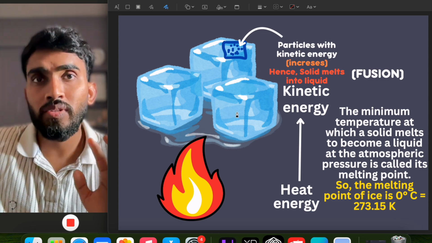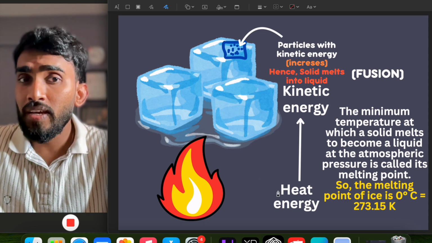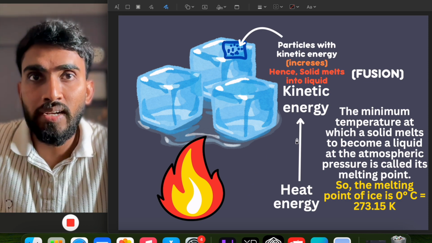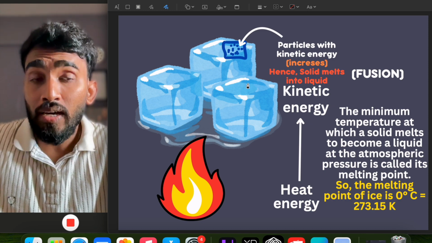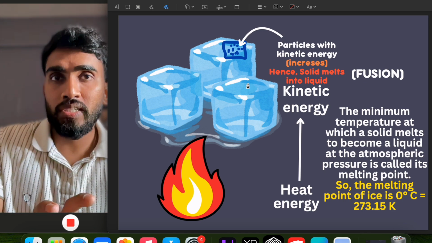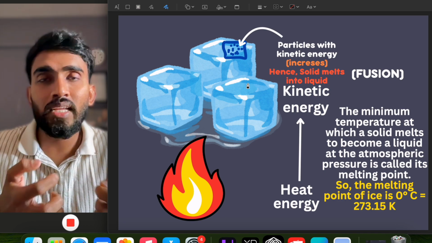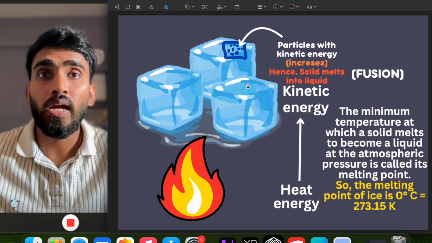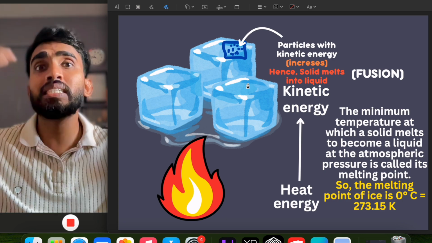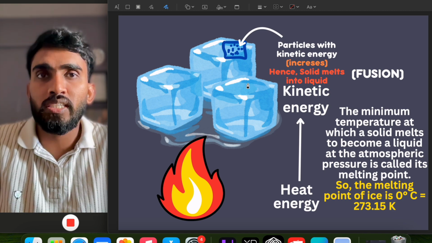So here fusion happens. The explanation of why there is no change in the temperature lies here only: when we are applying this heat energy, that heat energy is getting converted into kinetic energy, and the particles of the ice are using that energy to change their state from solid state to liquid state. Particles are getting energy and they are moving very fast and quickly, and hence they are getting separated from each other, and the solid is changing into liquid. So no energy is utilized to increase their temperature. All the energy is utilized by the particles to separate from each other and change the state.